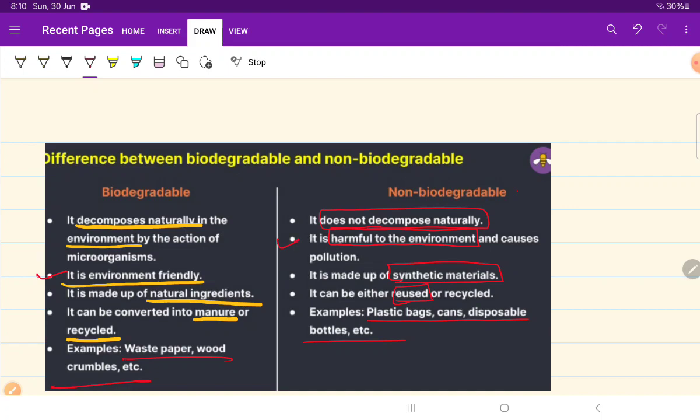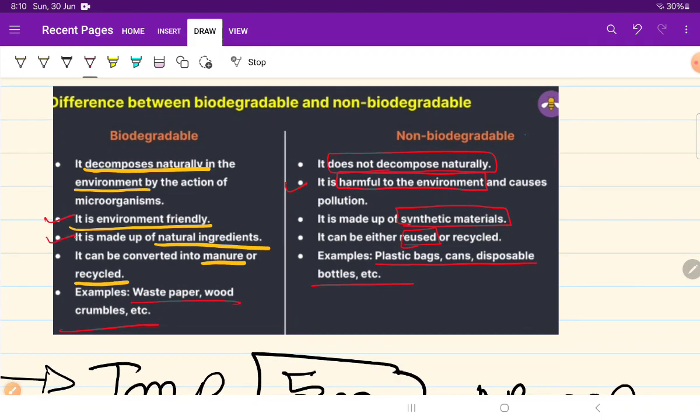They cause pollution. After decomposition of biodegradable material, it converts into natural ingredients. While non-biodegradable things do not decompose and are made up of synthetic material.